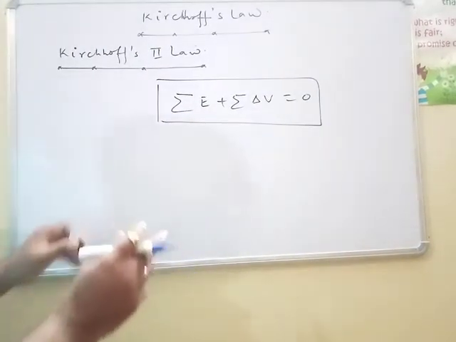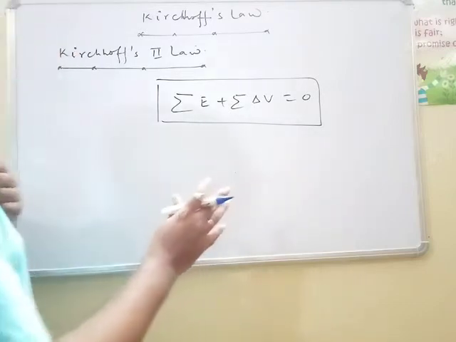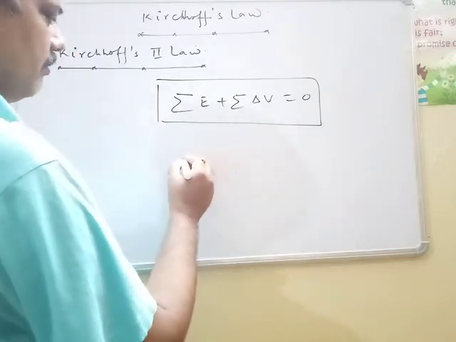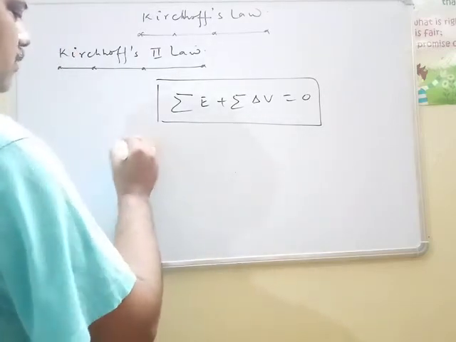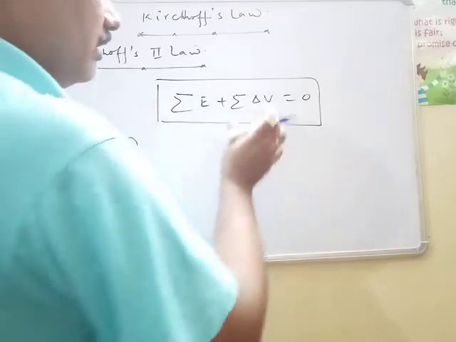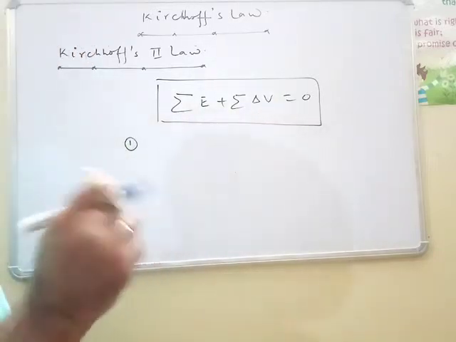For sign convention, in a closed loop or circuit, there are two sign conventions, one for delta V and another for EMF.